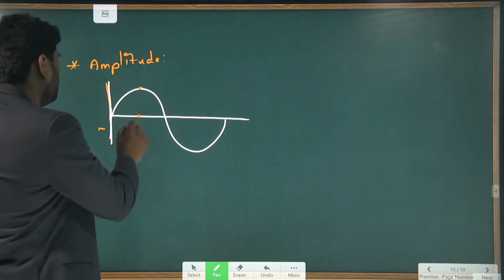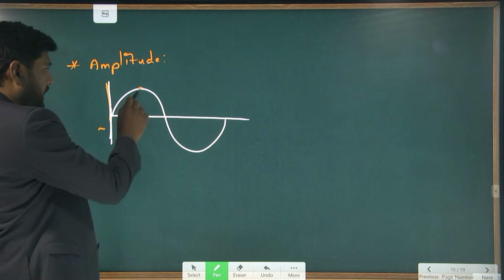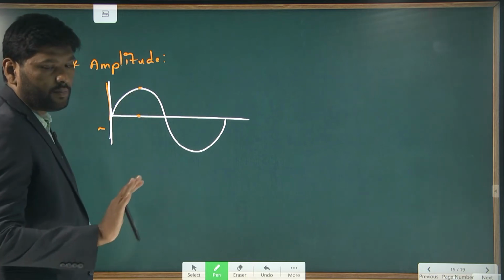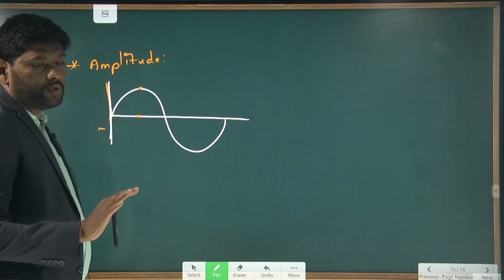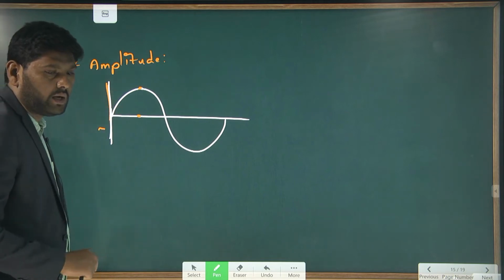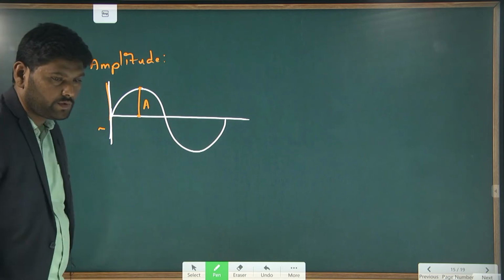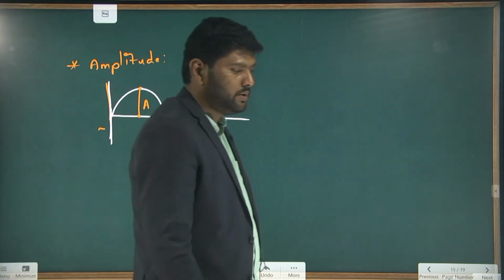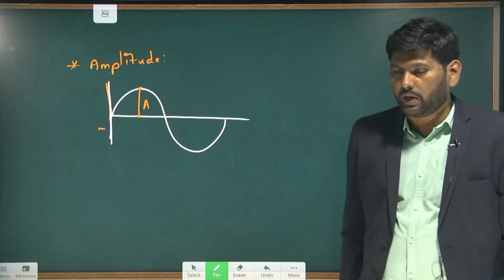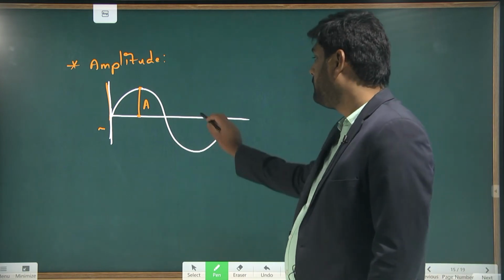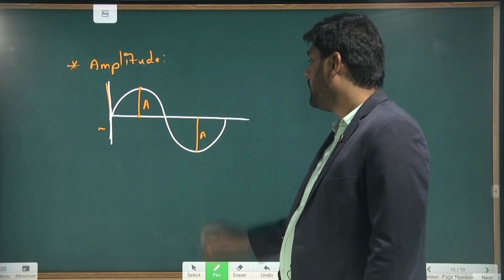Here, this is called the mean position, and this is called the maximum displacement of the particle. From the mean position to the maximum displacement of the particle is known as amplitude. This is also amplitude.